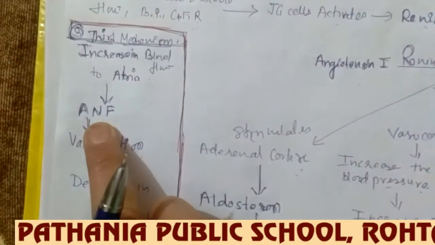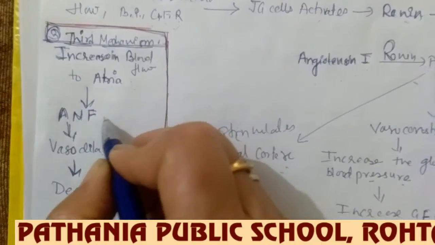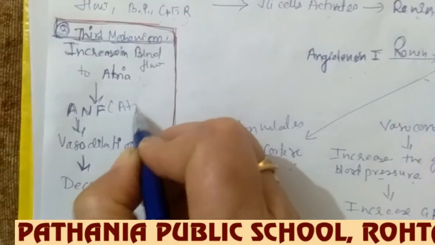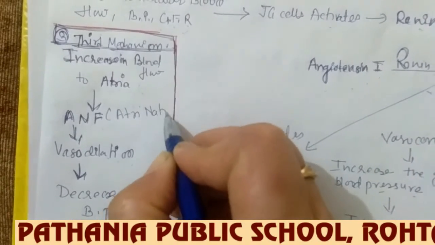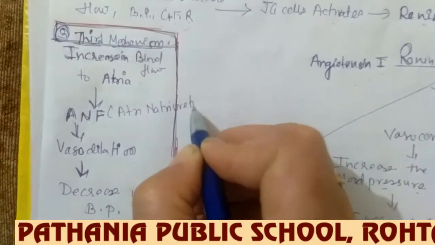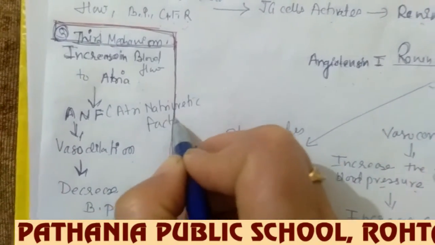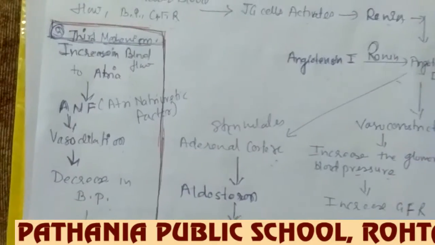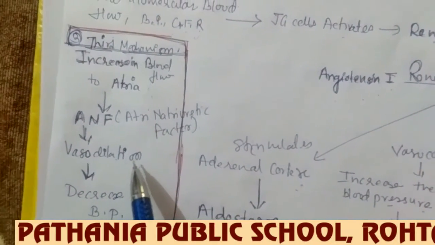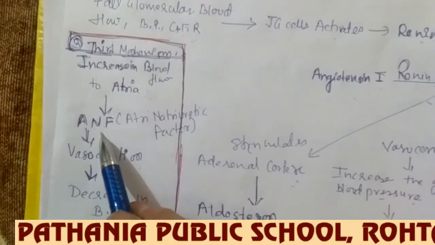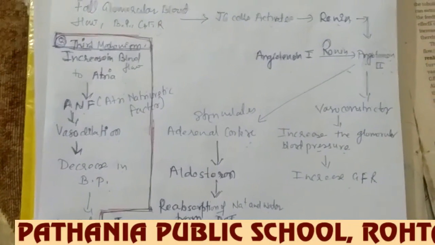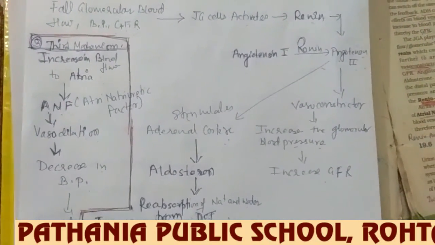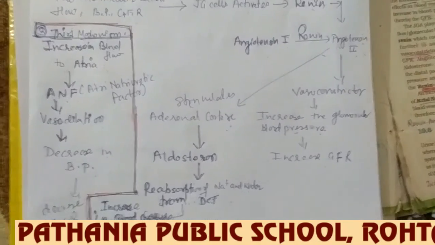natriuretic factor. I am writing the name here, atrial natriuretic factor. Okay, and this natriuretic factor is released from our atria. So this way there are three mechanisms of regulation of our kidney. Thank you.